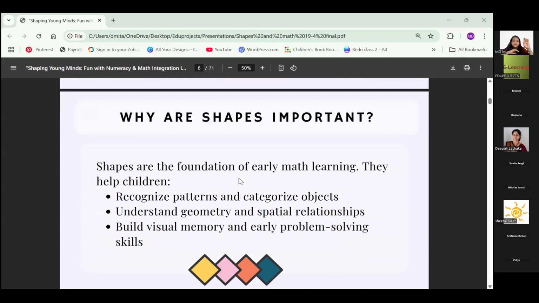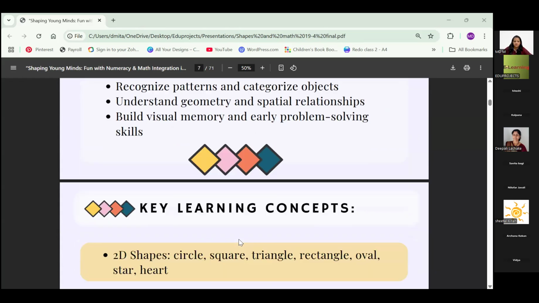About spatial relationships, I have kept some content on it. I would share that time. We'll talk about it. And it also helps them to build their visual memory. If you ask them what is the shape of the clock in your house, so it is the visual memory. Okay, I've seen and it is circular in shape. So yeah, my clock is circle in shape. Okay, so this is how shapes work their way through the preschool curriculum, teaching basically for the children.